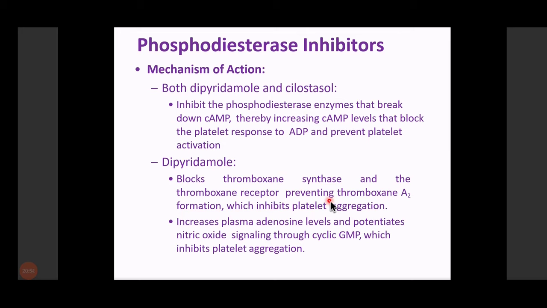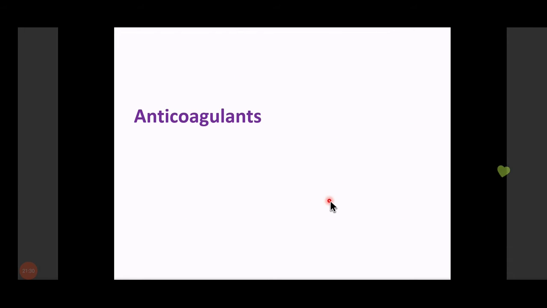Other than this, dipyridamole also blocks the thromboxane synthase. This is important because sometimes the MCQ comes in the form of aspirin inhibits thromboxane A2 thromboxane synthase. तो जैसी thromboxane दिखता है हम thromboxane synthase पे टिक कर देते हैं. No, aspirin inhibits thromboxane A2 and dipyridamole inhibits thromboxane synthase. And other than this, dipyridamole also increases the plasma adenosine level and potentiates the nitric oxide signaling through cyclic GMP, which inhibits platelet aggregation. So before going to the other topic, if you have any problem, you can ask.